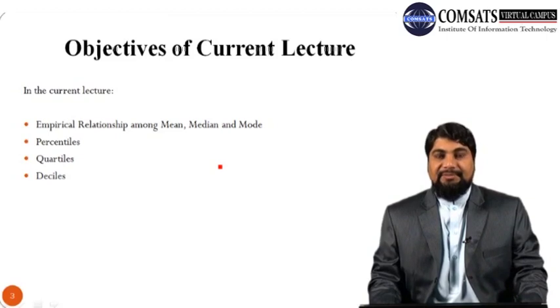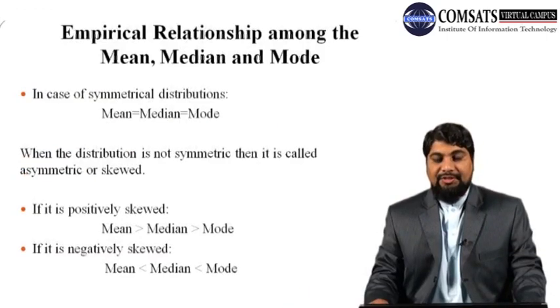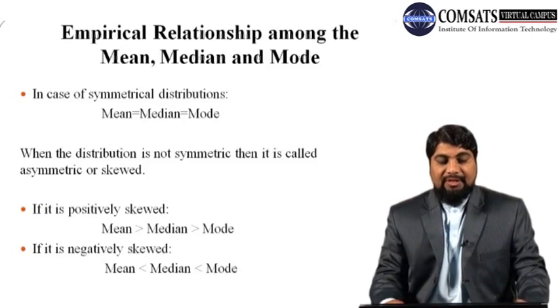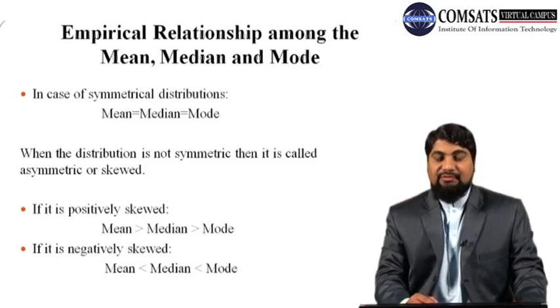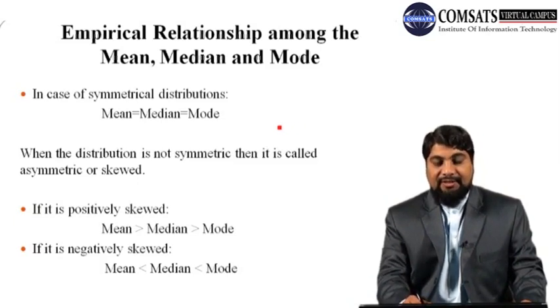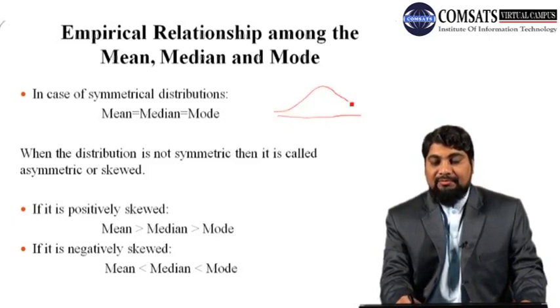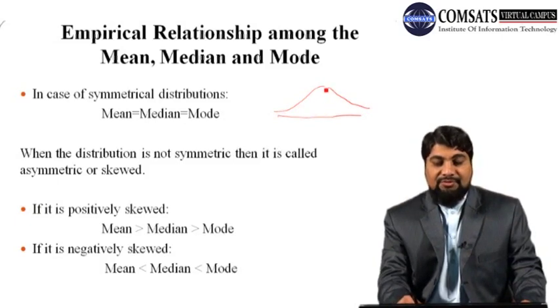So let's start. The empirical relationship among the mean, median and mode. In case of symmetrical distributions, mean equals median equals mode. So if we have a symmetric distribution, then the values of mean, median and mode will be the same. Remember that the bell-shaped curve or normal distribution is a symmetrical distribution. So here is the bell curve, which represents the normal distribution.